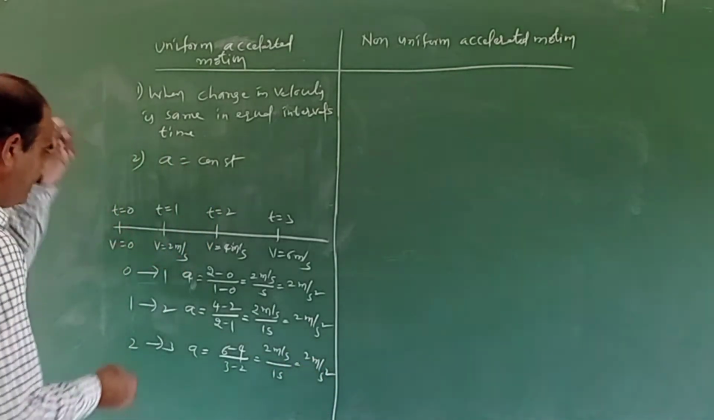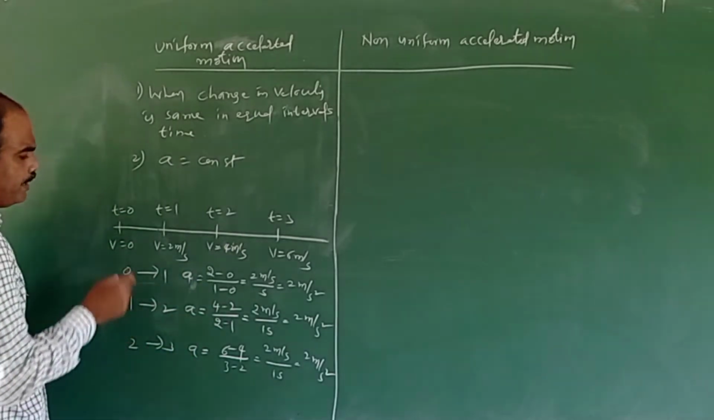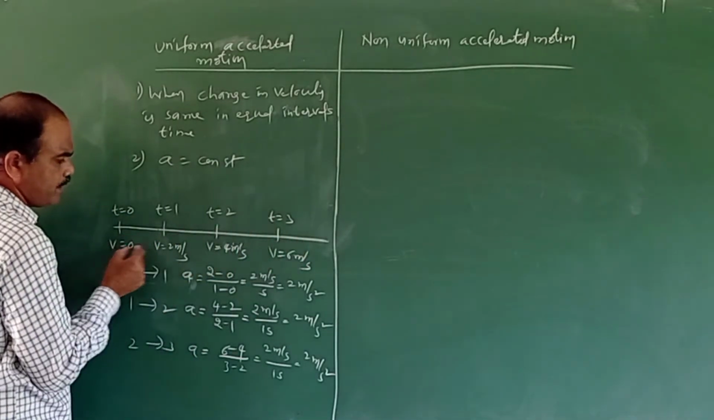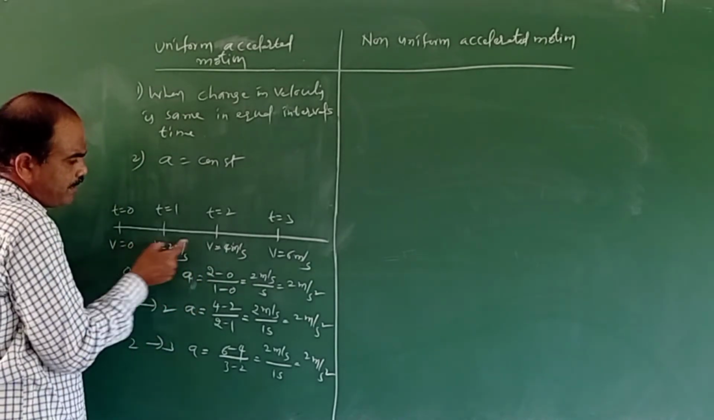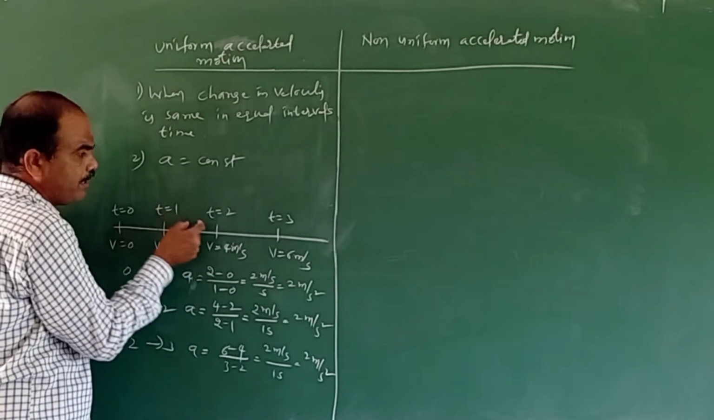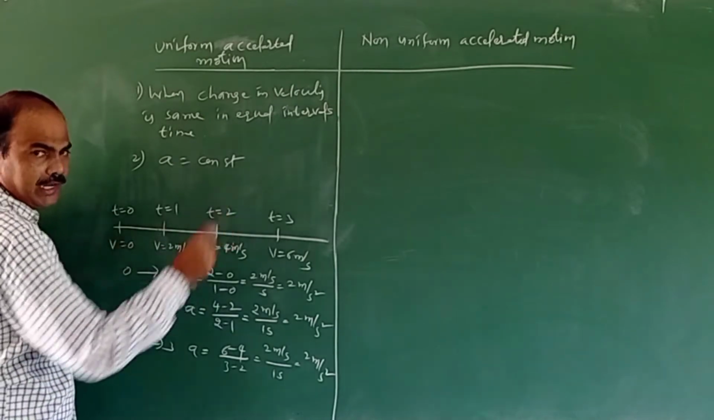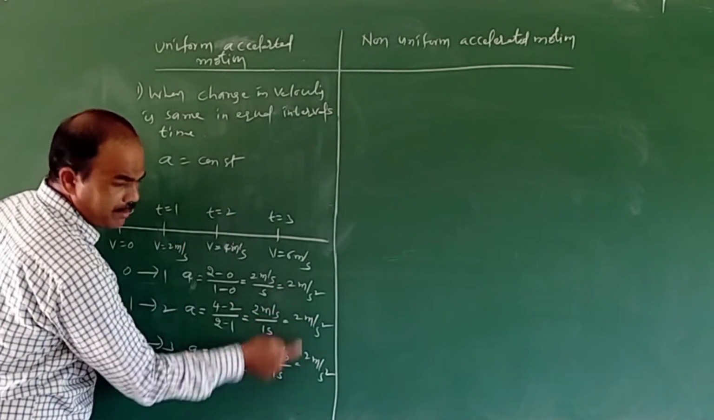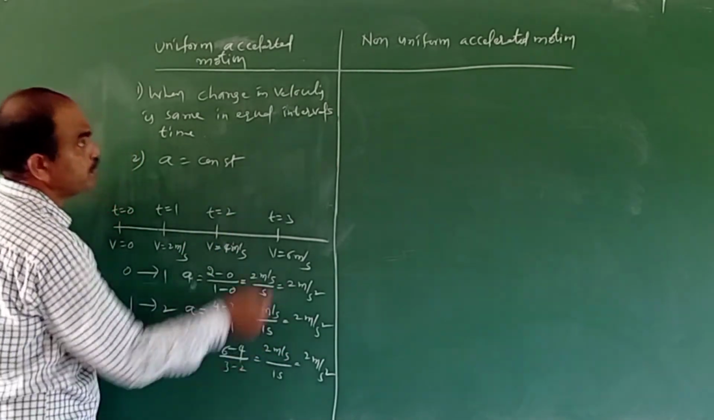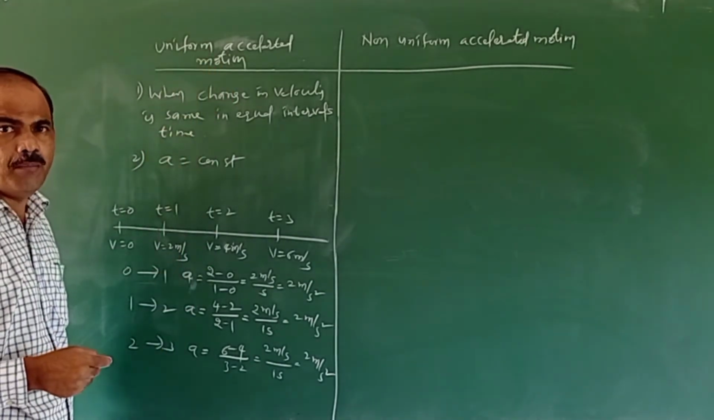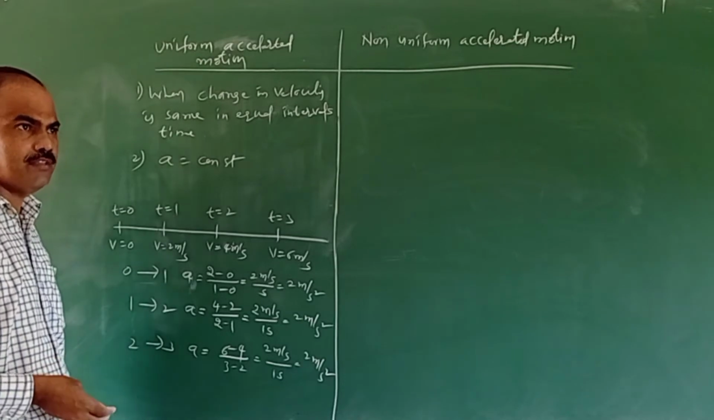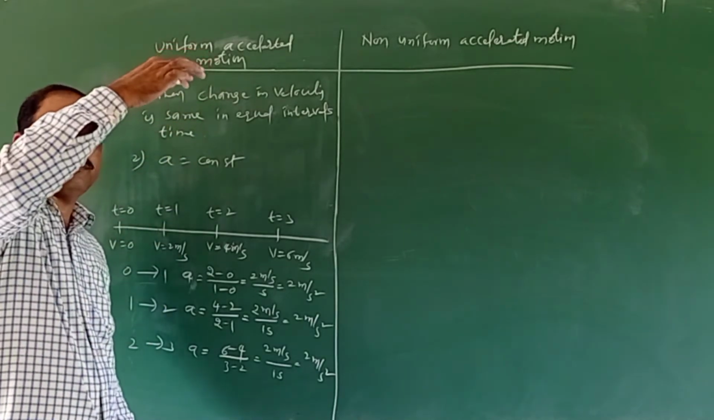And what is happening in the journey? Velocity is increasing. Initially 0, 2 meter per second, 4 meter per second, 6 meter per second. But the changes in velocity will be same in equal intervals of time. And when we calculate, the acceleration is not same, but a constant. So this type of motion is said to be uniform accelerated motion.